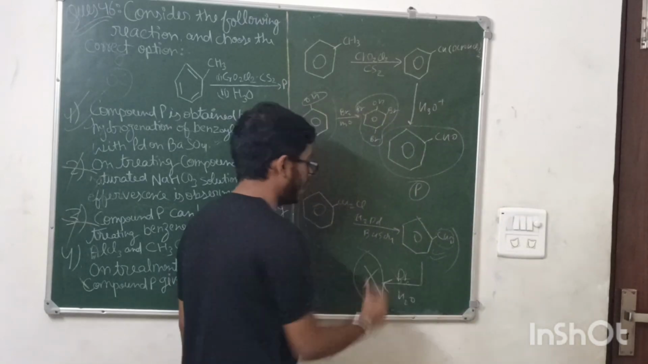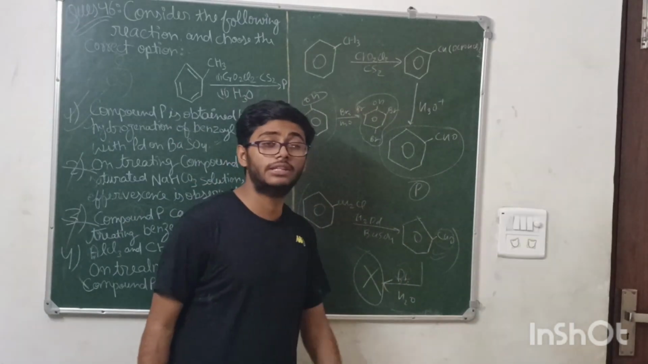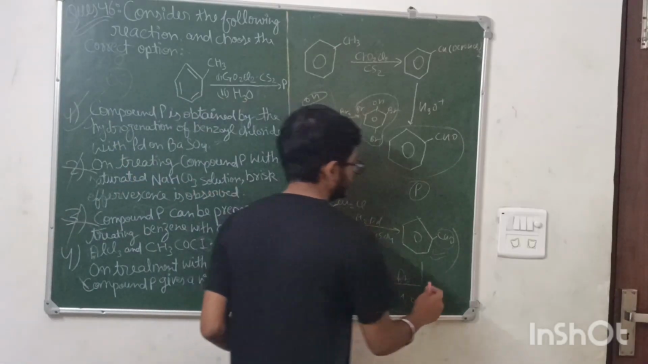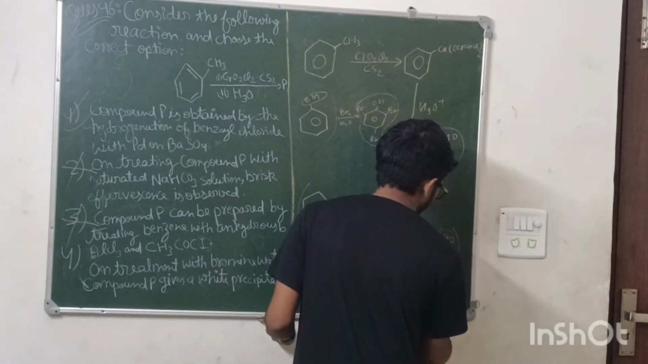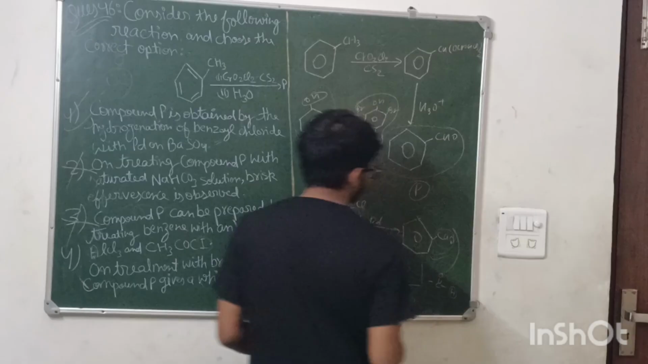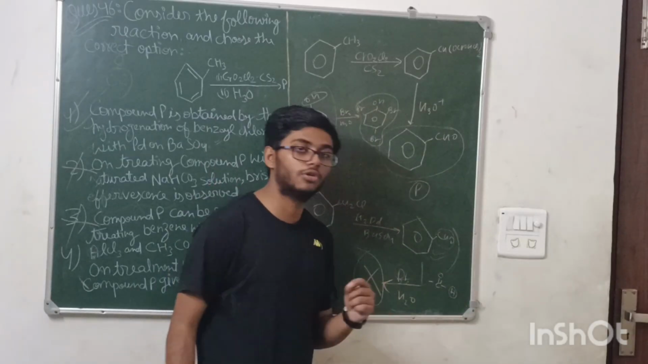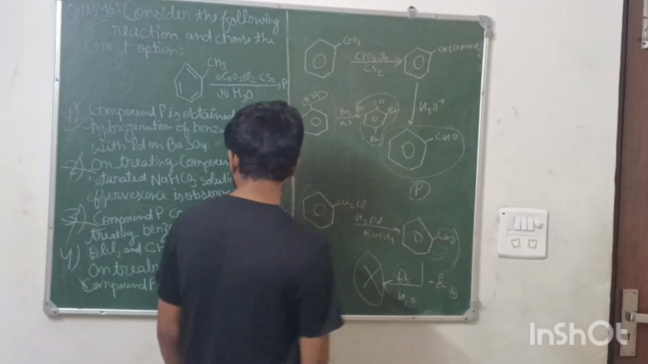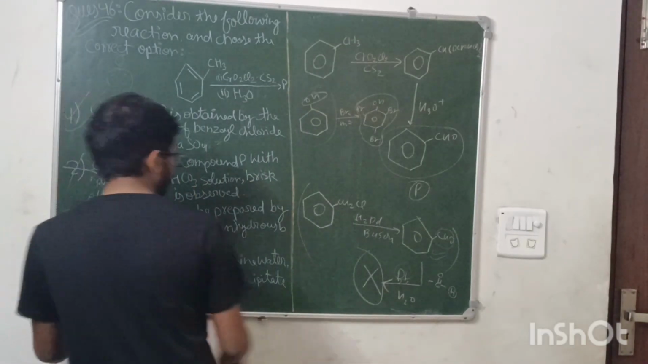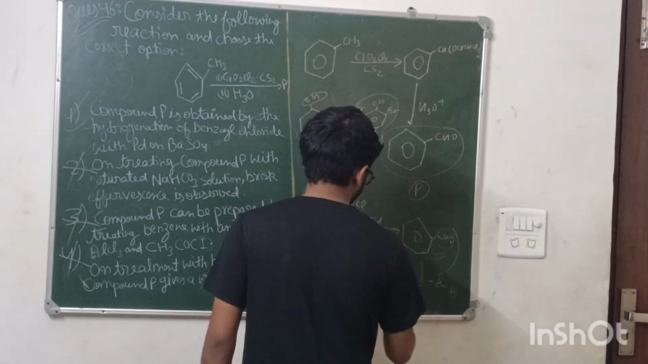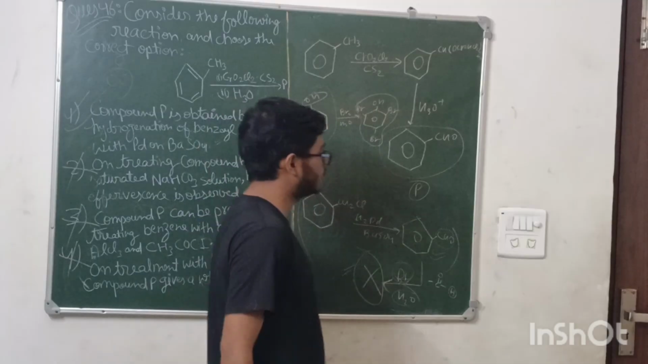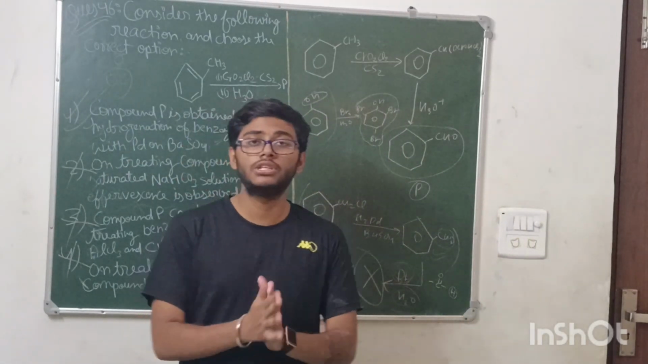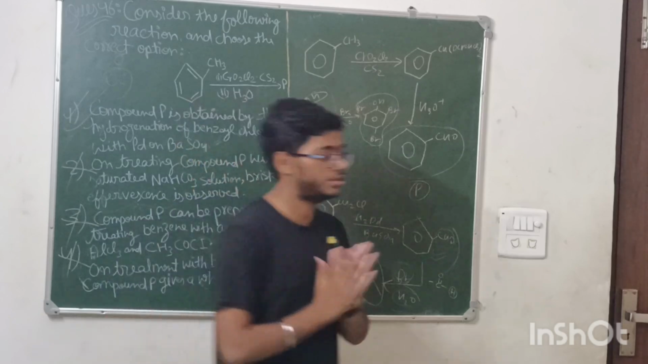And if Br is attacked on this aldehyde, then it also affects its stability, because it is a C double bond O group with only one acidic hydrogen, and this C double bond O group does not allow bromine to attach to any position of the benzene. Okay, so this option is also incorrect. It does not react with Br2 water, so it doesn't give a white precipitate. So the correct option is 1. So these were these two questions, and let us move on to the next question.